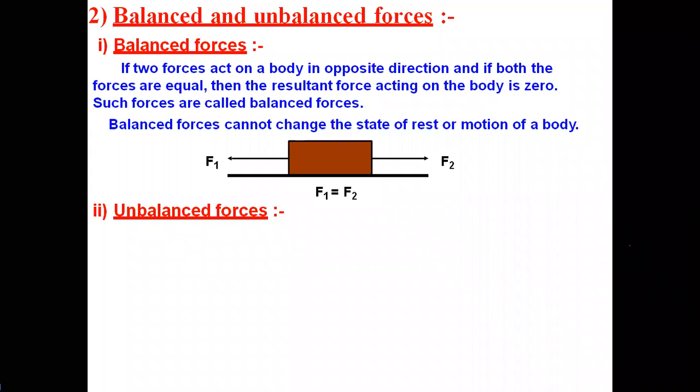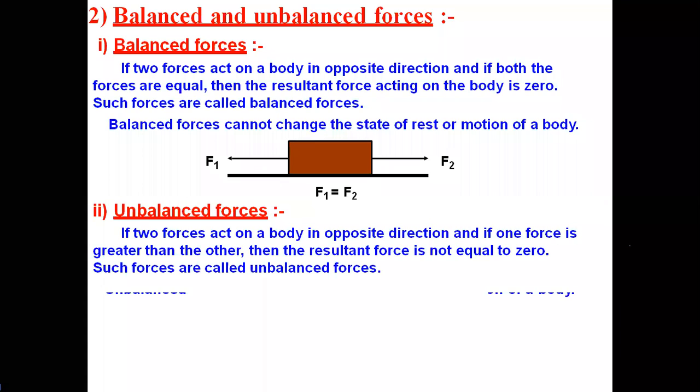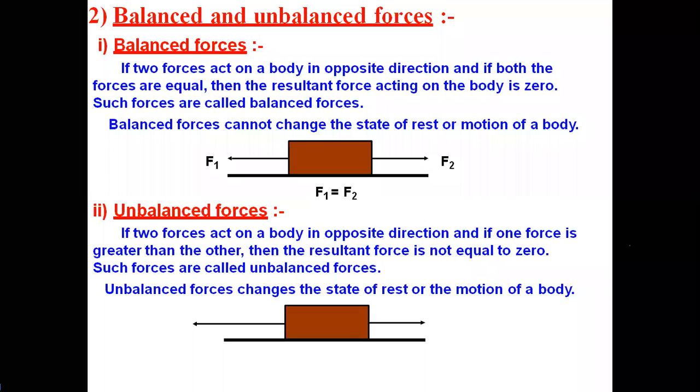So let me show you the diagram. Look at this diagram. See, there is a rectangular block. Again, two forces are acting on it. F1 is acting on the body and tries to drag it along the direction of F1, and F2 is also acting on the body and tries to move it along this direction. But here, F1 is greater than F2. So the force acting on one side is greater than the other side. Then automatically, the body moves to the side which has the highest force. Why? Because the force is more. So that is what we call unbalanced forces.